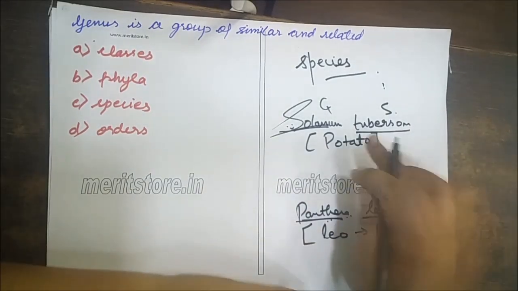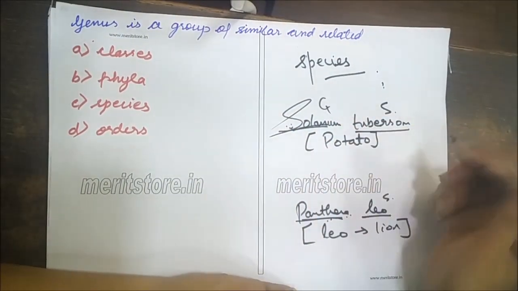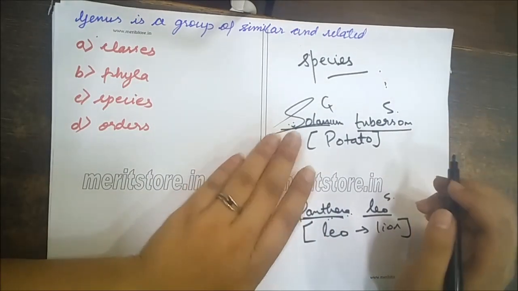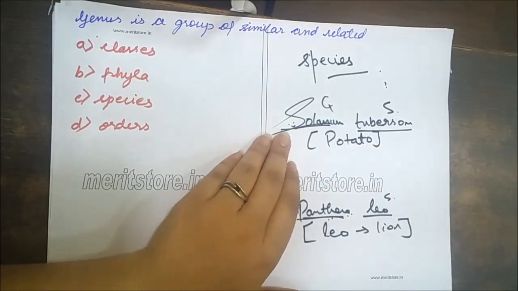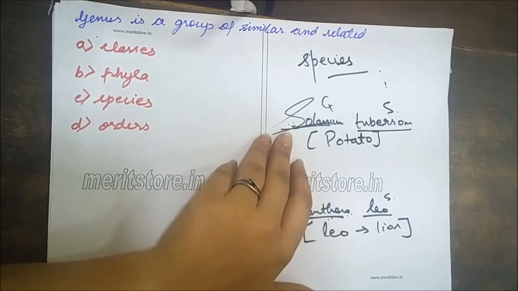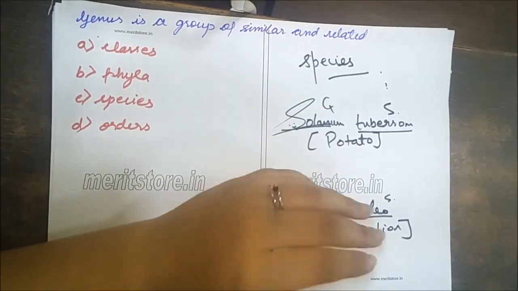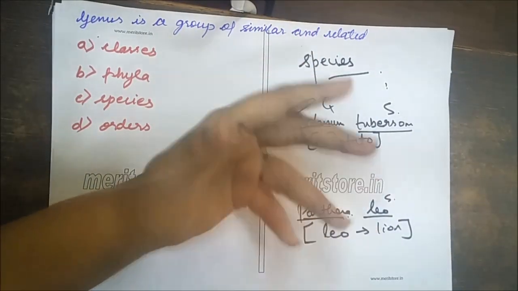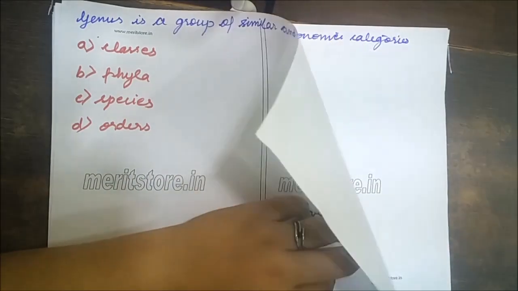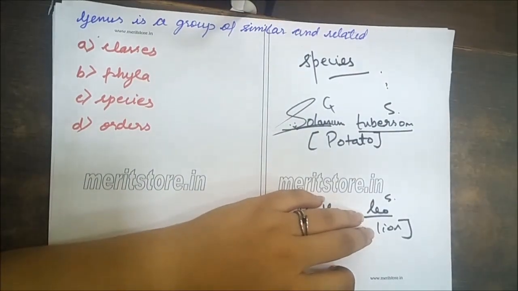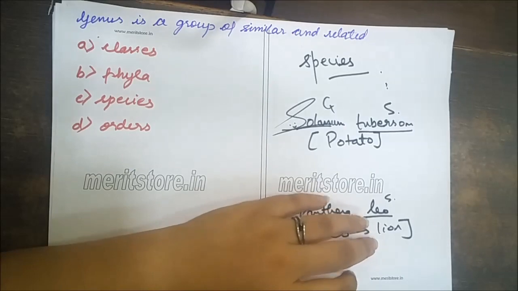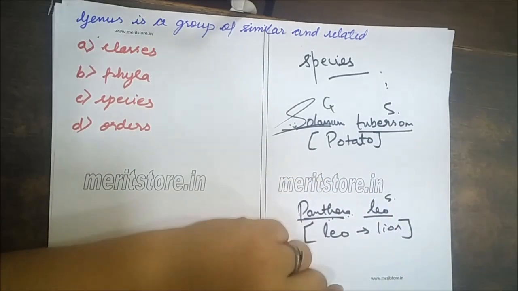Now genus is a group of similar related species. Other examples are Solanum nigrum. Nigrum is black nightshade. Solanum melongena is brinjal.